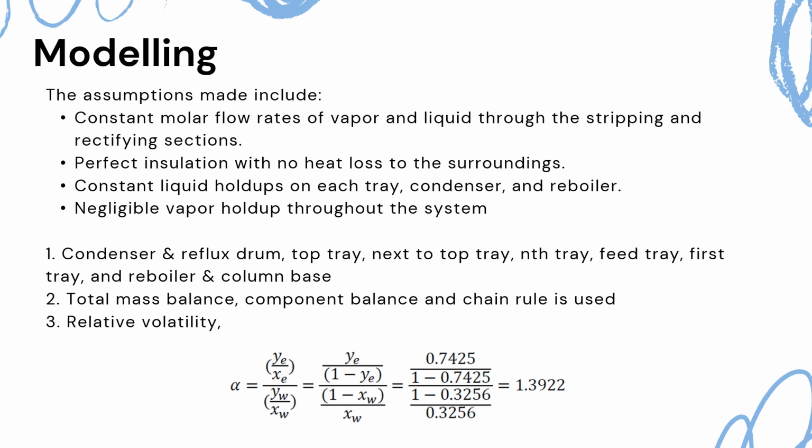The mass balance equation around the condenser and reflux drum, top tray, next to top tray, end tray, feed tray, first tray, and reboiler and column base were derived. These equations are essential for developing the transfer functions. Also, we calculate the relative volatility alpha, which is 1.3922.